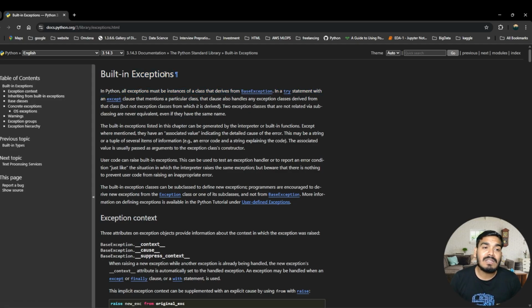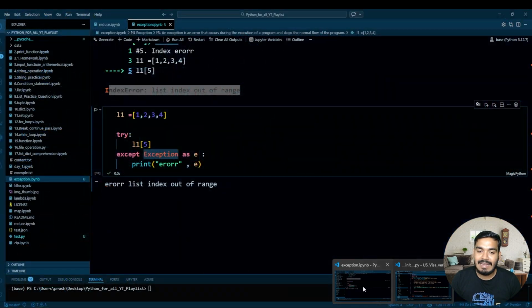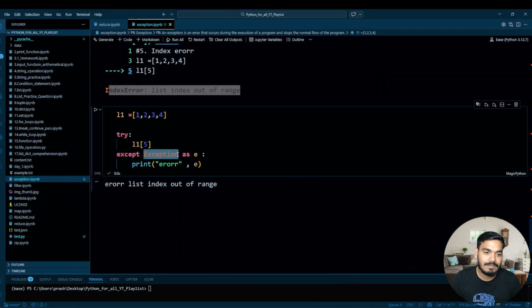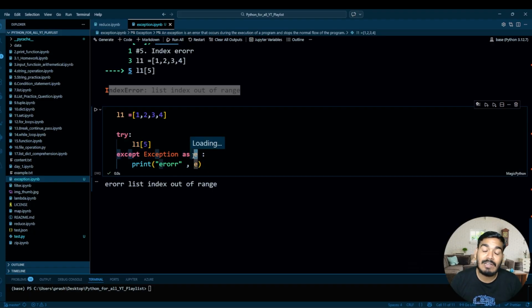So what does it mean? Exception is a built-in parent class already in Python which has all kinds of errors available. As soon as you call this in your try and except over here, it will try to understand what kind of error is being thrown, and it will guess that error and pass it to this E. Why will it pass to E?